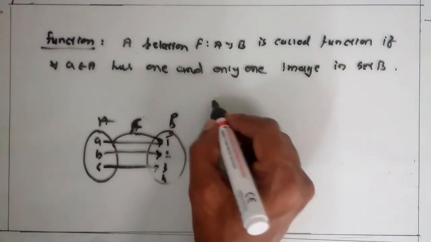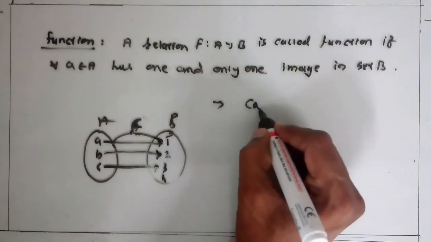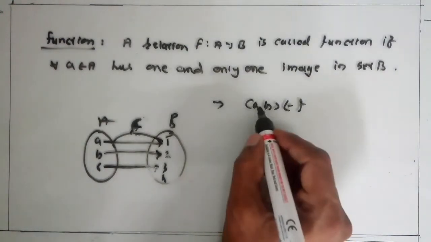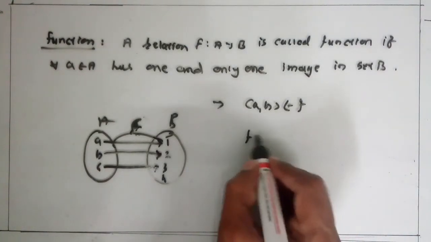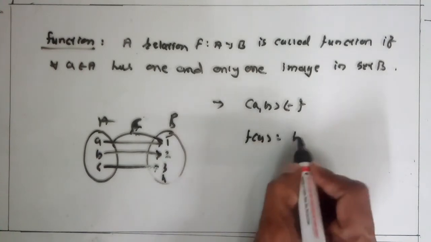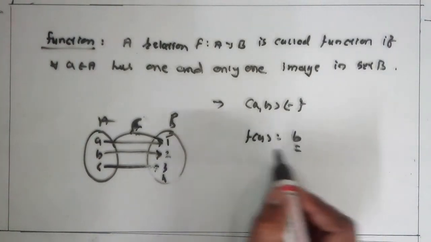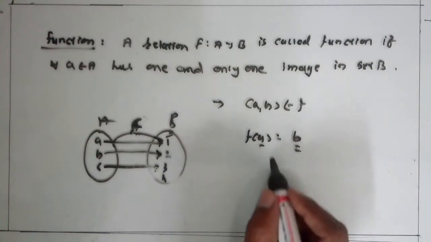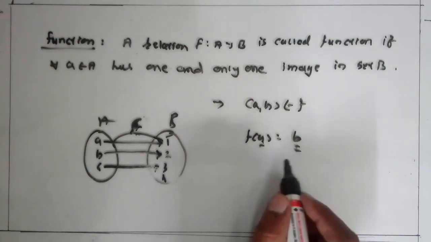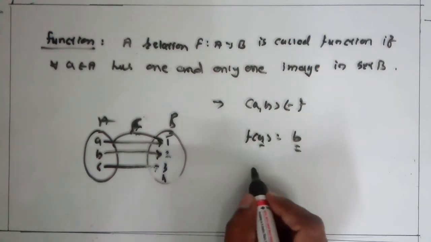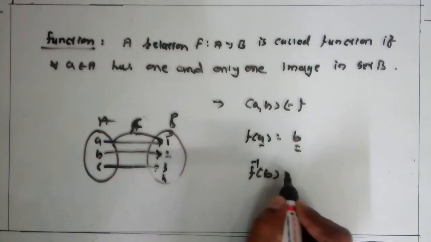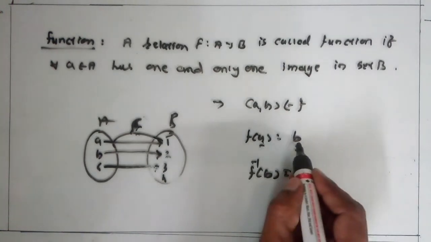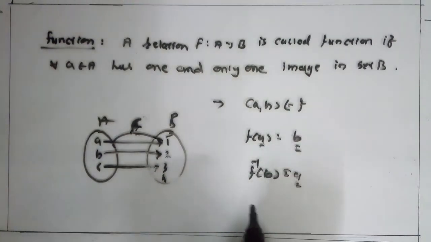Now remember this. If (a, b) belongs to f, then the image of a under f is equal to b. Here b is called the image of a under f, and a is called the pre-image of b. Clear? That is, f inverse of b is equal to a. So a is called the pre-image of b and b is called the image of a under f.